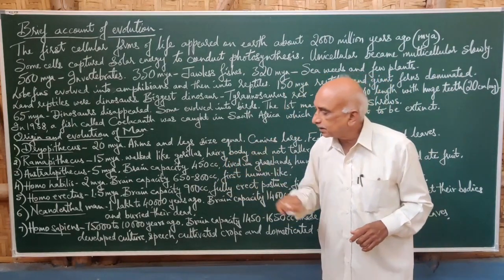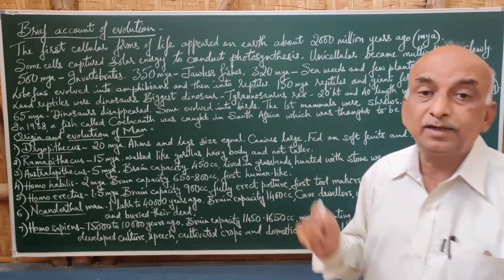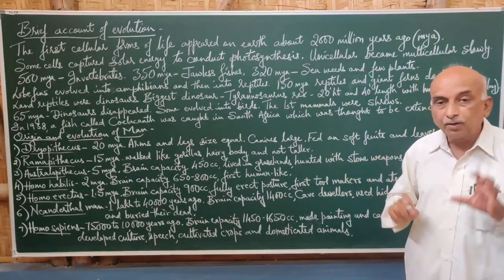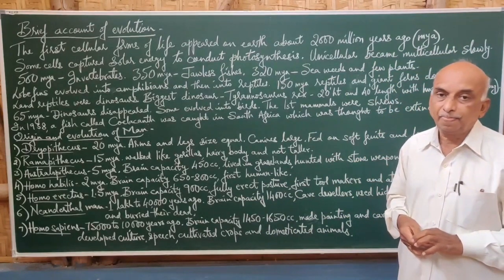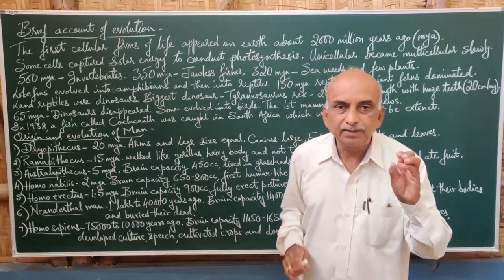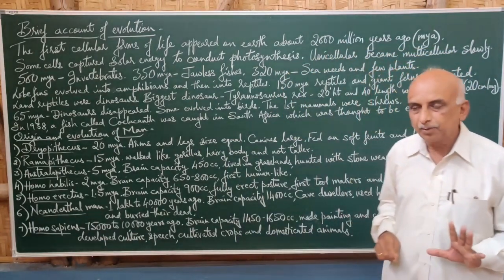Then Ramapithecus evolved into Australopithecus about 5 million years back. Now this Australopithecus had a development in its brain. That means Dryopithecus and Ramapithecus had a very small brain, about 250 or 350 cubic centimeters probably.